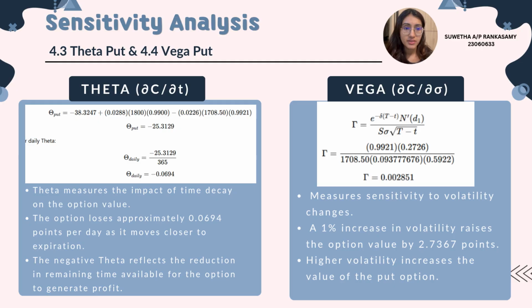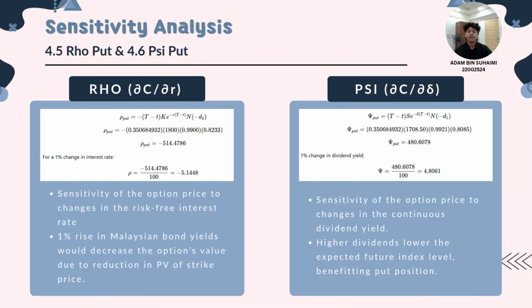Vega measures sensitivity to volatility, and the Vega value of 2.7367 shows that a 1% increase in market volatility would increase the option value by approximately 2.74 points, reflecting the benefits of higher market uncertainty for put options. Rho is the sensitivity of option price to the risk-free rate, while psi is to the dividend yield. As we can see, a 1% rise in the risk-free rate will decrease the option's value, while for psi, there is a positive correlation between the option value and the dividend.